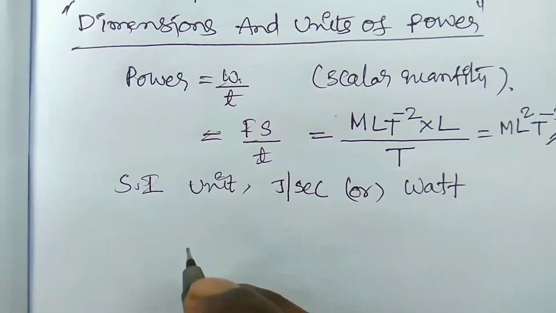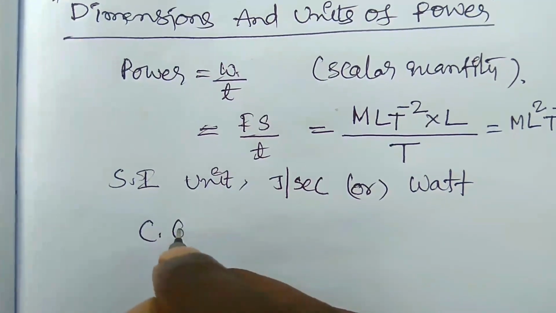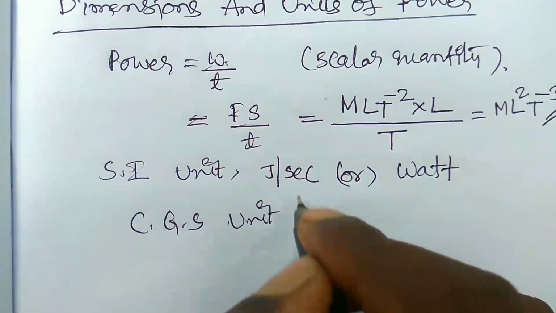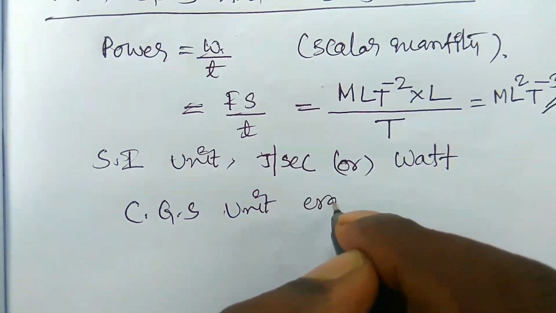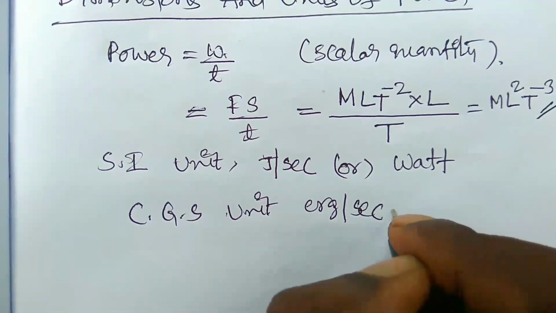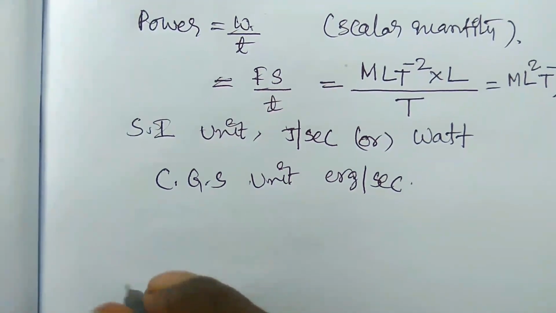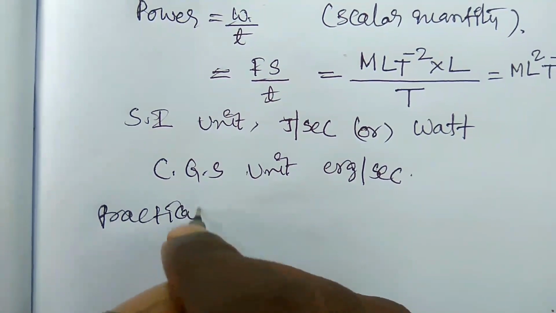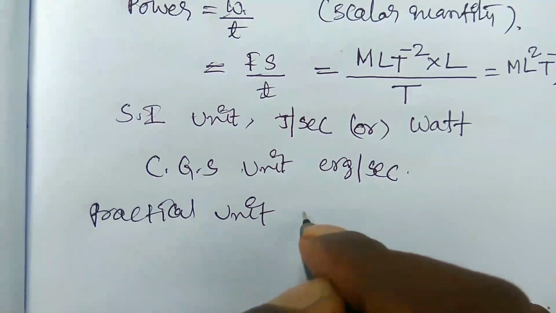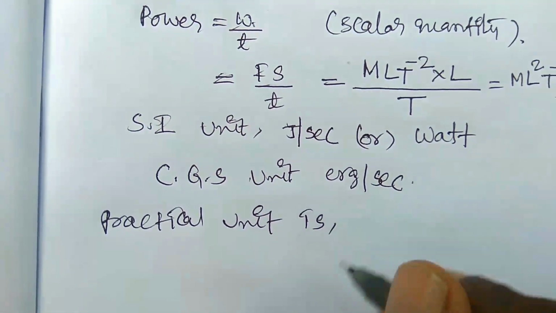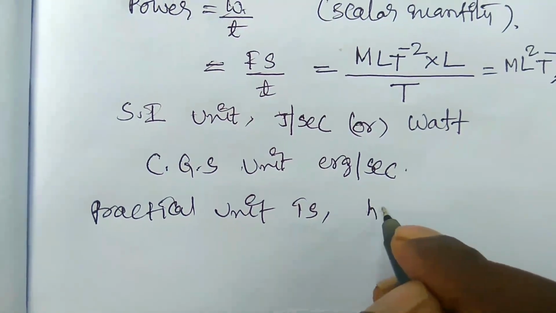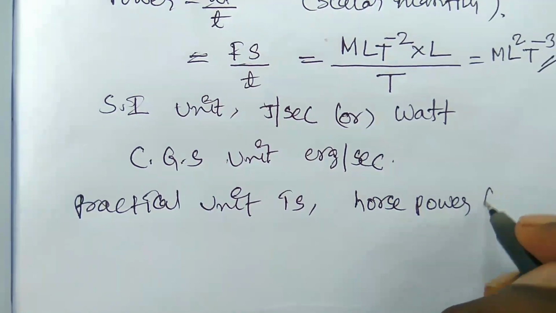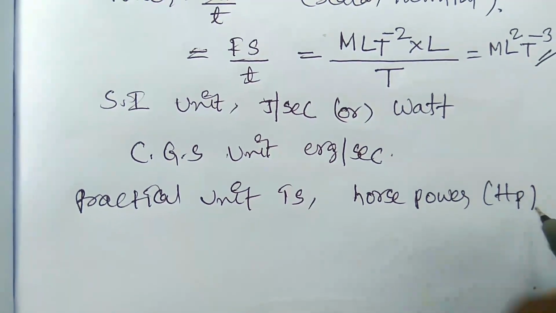In CGS units, it is erg per second. And the practical unit of power is horsepower, which can be shown as HP.